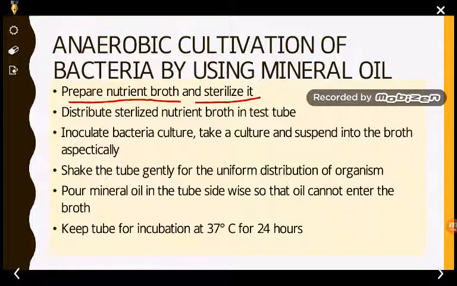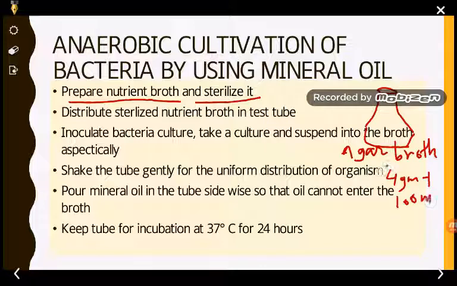So we have to take a conical flask, and inside the conical flask take the nutrient broth. 4 grams of the broth is added to 100 ml of distilled water. So the nutrient broth is ready.